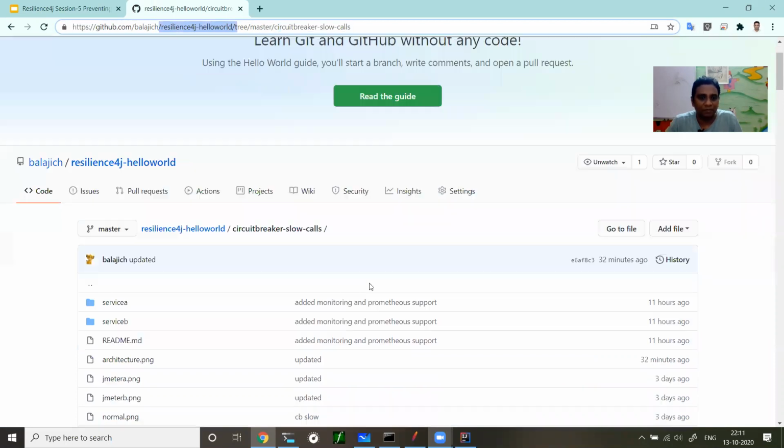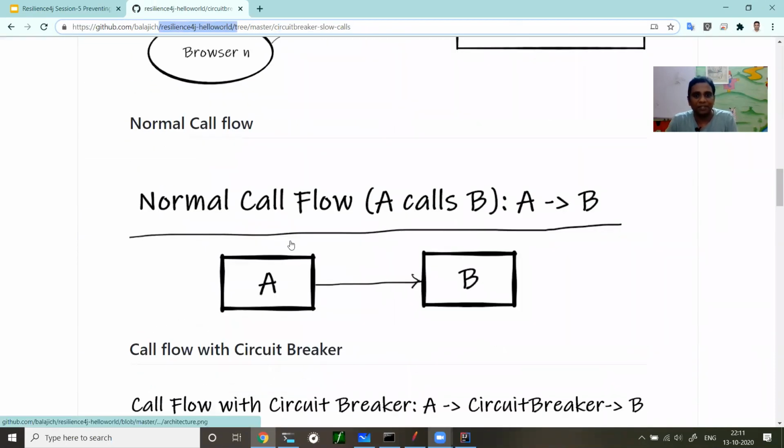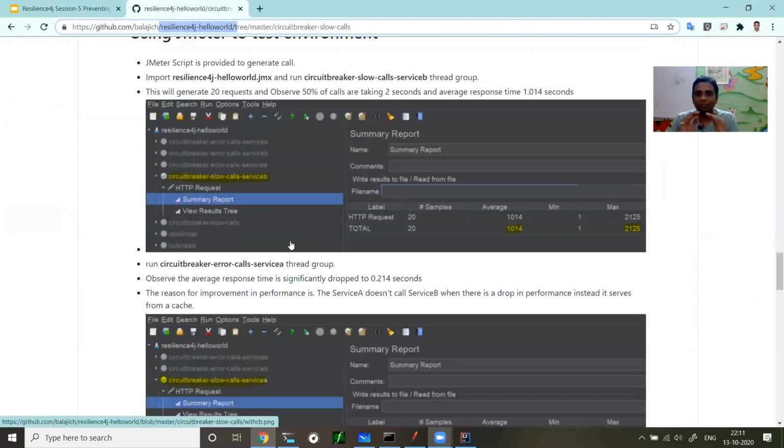It is well documented, you get all the steps, you can play with it and understand. In this session, we mainly focus on performance: how a poorly performing API shouldn't impact the entire landscape of microservices. That is what we are going to focus on.